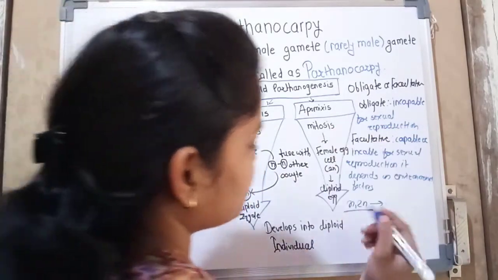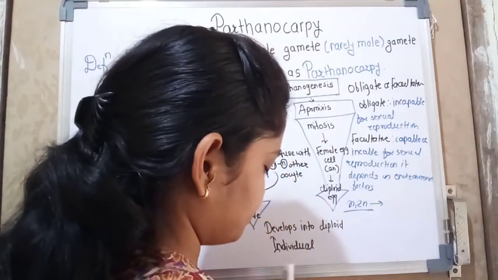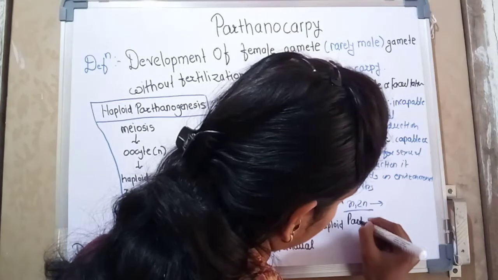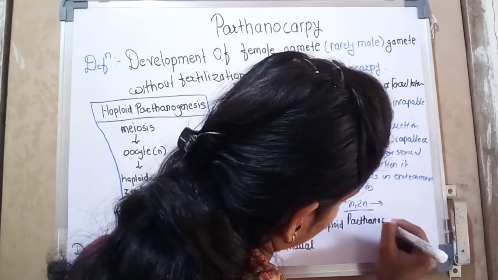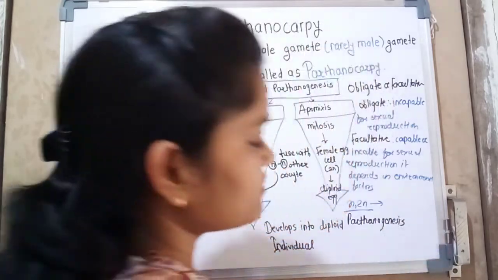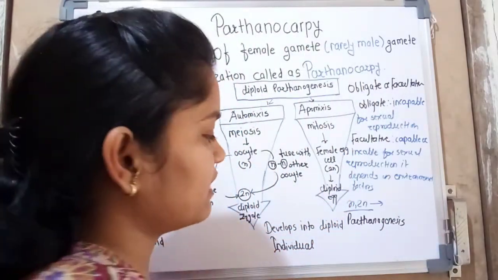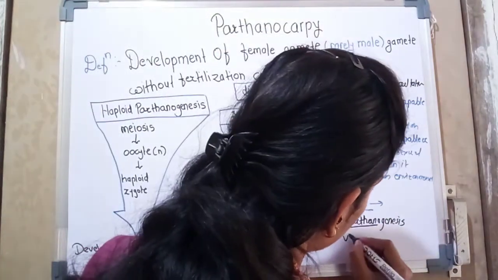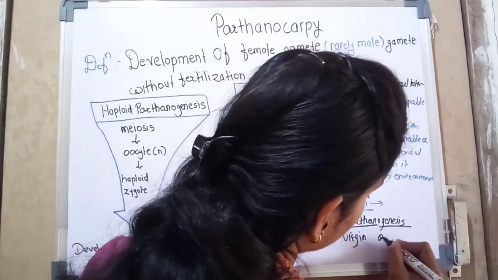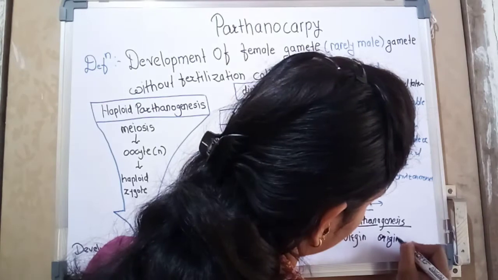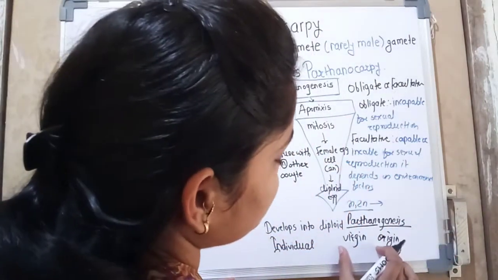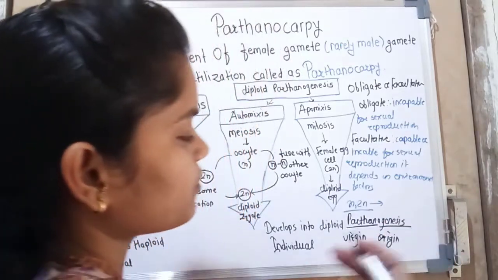Parthenogenesis is a Greek word. Partheno means virgin and genesis means origin.